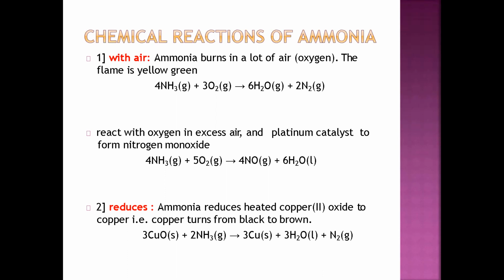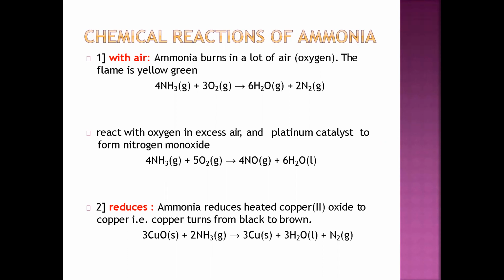When it reacts with oxygen or excess of air, with a platinum catalyst added, it forms nitrogen monoxide. They can ask what happens when ammonia reacts with excess of oxygen, or name the catalyst in the presence of which this reaction takes place. That catalyst will be platinum. Okay, and your reaction will be 4NH3 plus 5O2 gives 4NO plus 6H2O.